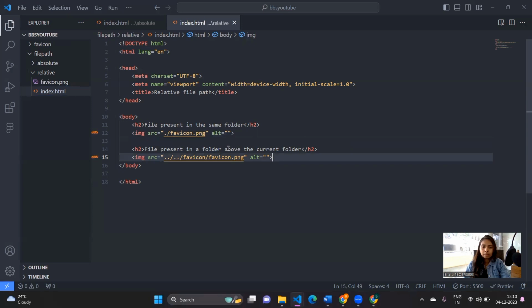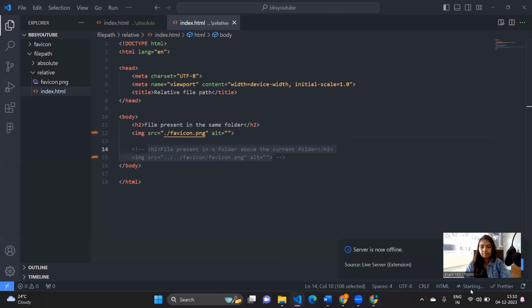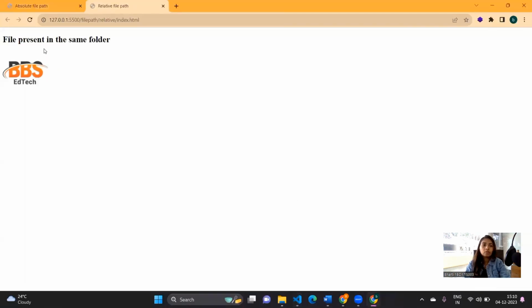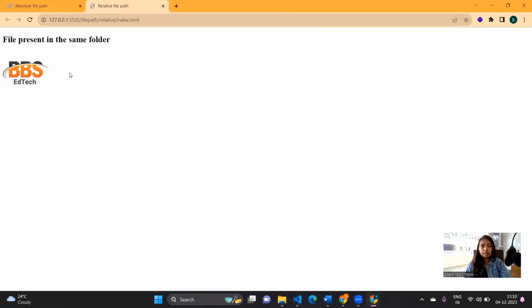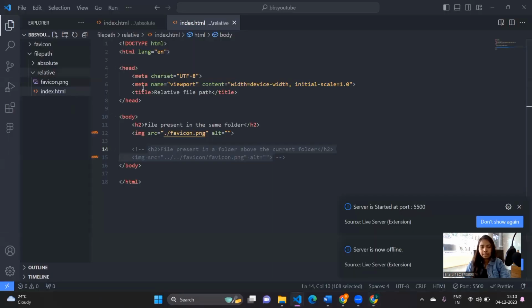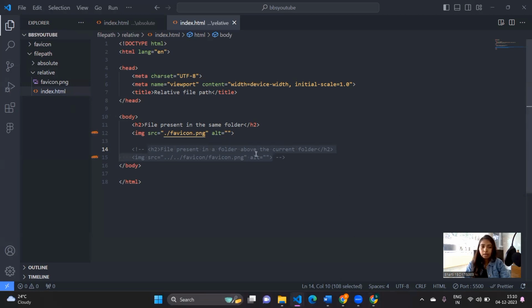Okay, so let's uncomment this part for the time being, since we are not dealing with this. And then let's check the output. So you can see the file is present in the same folder. Nothing but the favicon.png is present in the same hierarchy level. So it is in the same folder, that is relative. That is how you call any file or any image which is inside the same folder, or in the same hierarchy level. Okay, so now let's move to the next one. Let's comment this out.